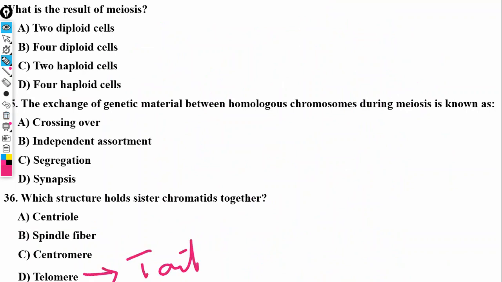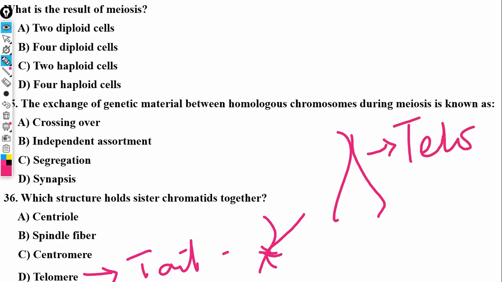So when chromosomes are held together at those points, we call them telocentric chromosomes. And we have metacentric, subtelocentric and submetacentric.